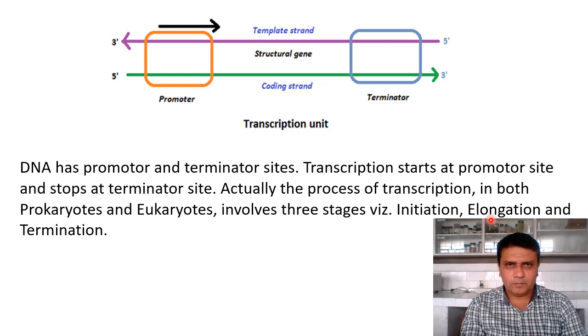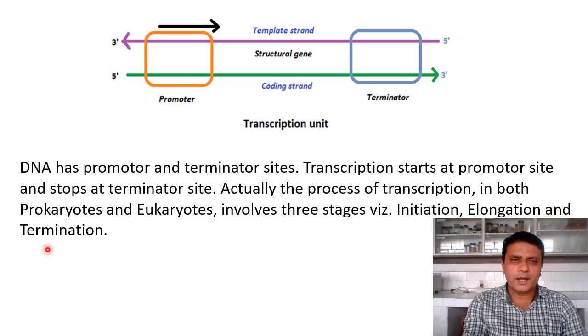In elongation, the nucleotides from the nucleoplasm are brought together and joined, and a single strand of RNA is produced. After the production of the single RNA strand, the process is stopped. This is called termination.